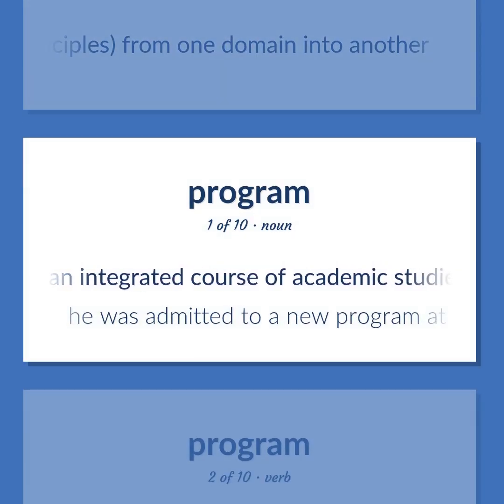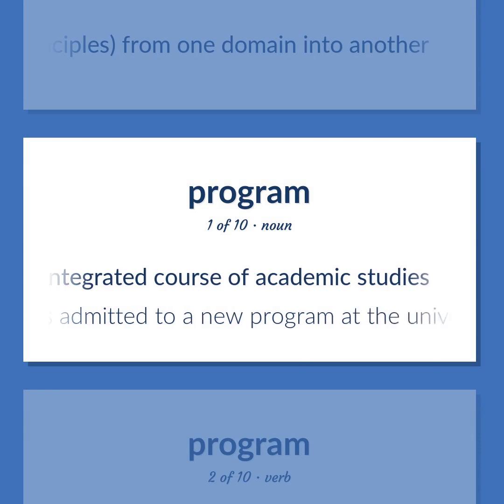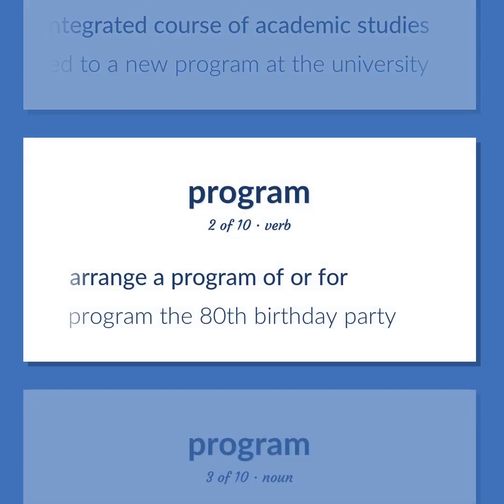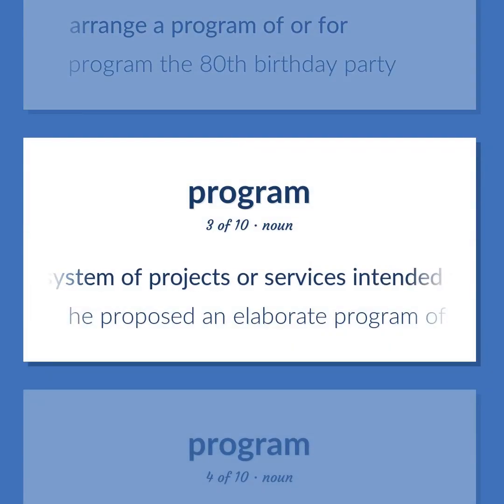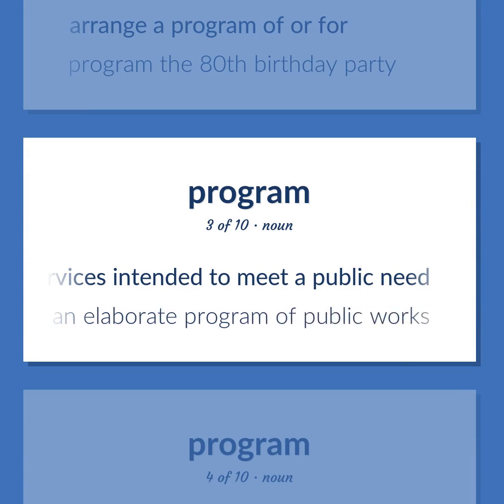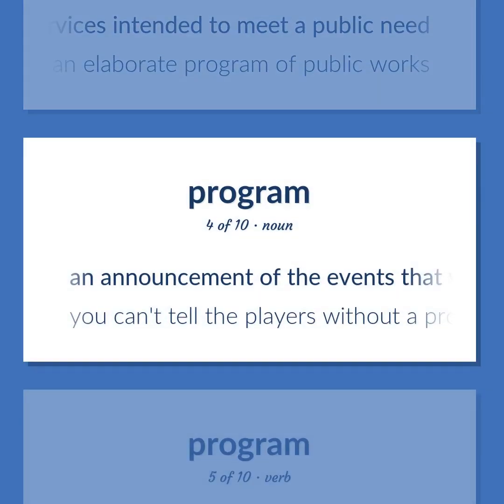Program. An integrated course of academic studies. He was admitted to a new program at the university. Arrange a program of or for. Program the 80th birthday party. A system of projects or services intended to meet a public need. He proposed an elaborate program of public works. An announcement of the events that will occur as part of a theatrical or sporting event. You can't tell the players without a program.